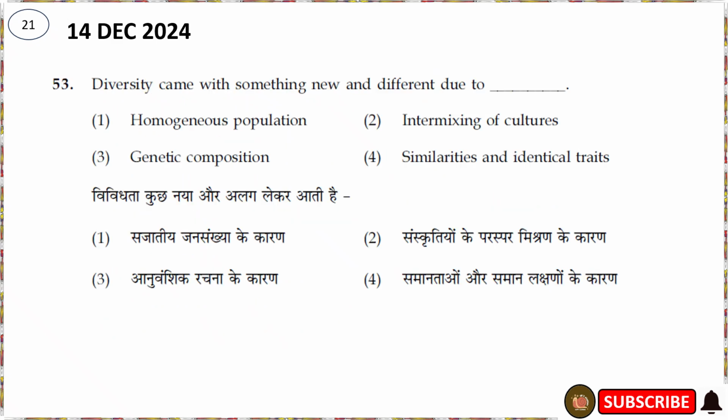And next, okay, the 21st question. It was asked in the year 2024, 14th December. The question is like this: diversity comes with something new. It becomes new and different due to what? Heterogeneous population. No, this is a wrong option. And genetic composition. This is totally wrong. And intermixing of cultures. This can be the correct option. And similarities and identical pairs. Now this is also a wrong option. So the correct option is nothing but intermixing of cultures. So the second option is the correct option for this question.